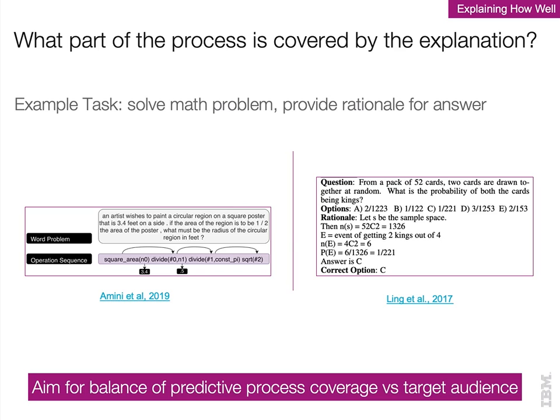Another important and often overlooked aspect of explanation quality is the part of the prediction process covered by an explanation. As an example, consider the math QA task of solving text math problems. On the left, the explanation of Amini et al. provides only partial coverage, showing the sequence of mathematical operations leading to the answer, but not explaining how these operations were derived from the input text. Arguably the lion's share of the work. Your high school math teacher may not have given full credit for such an answer.